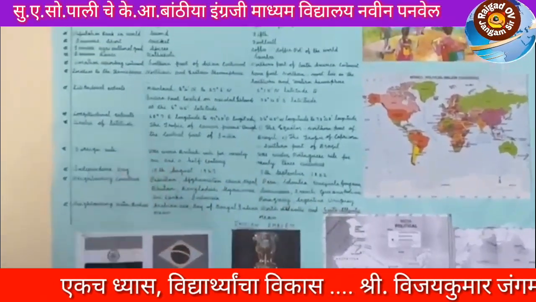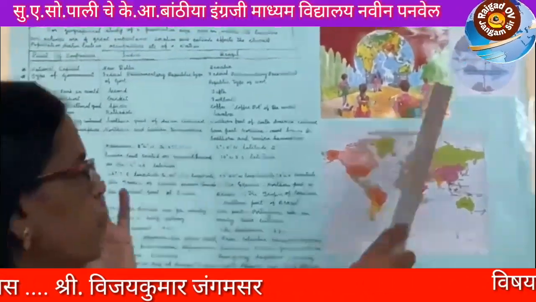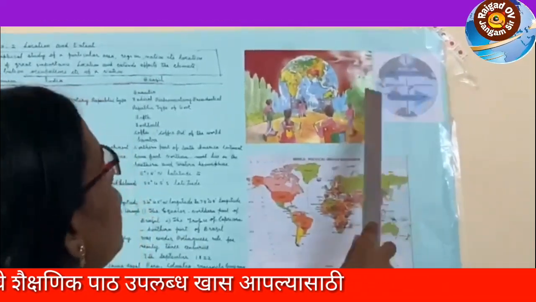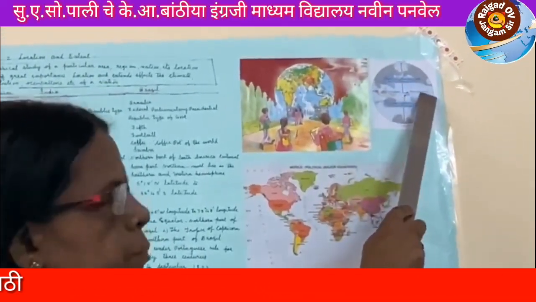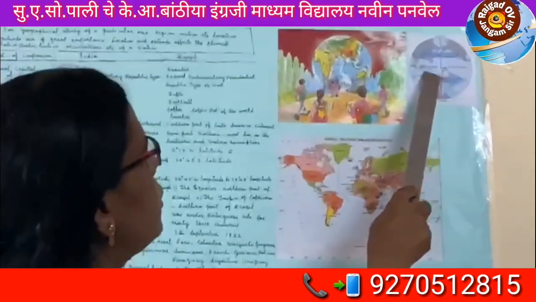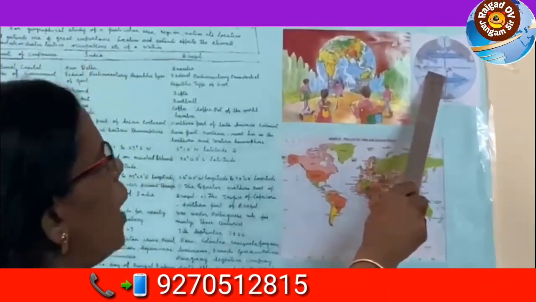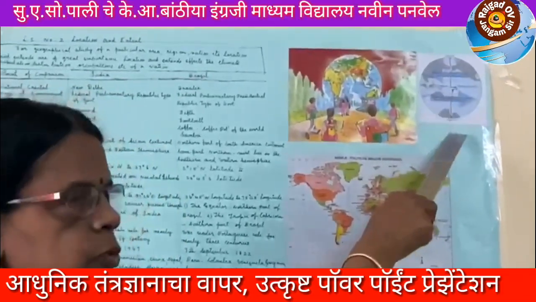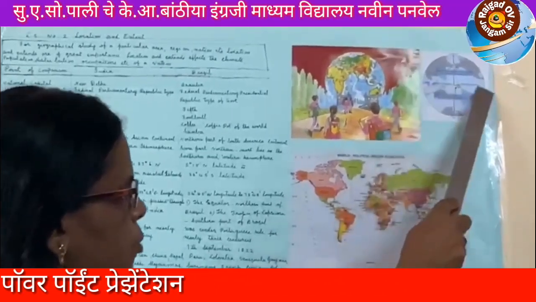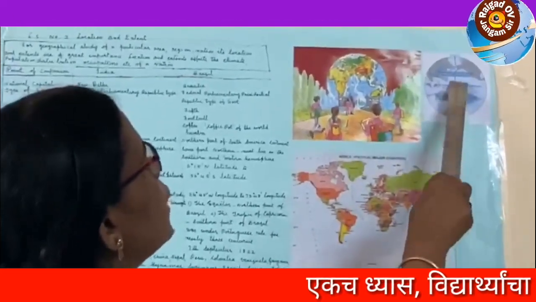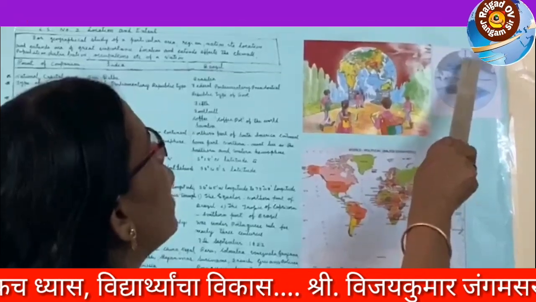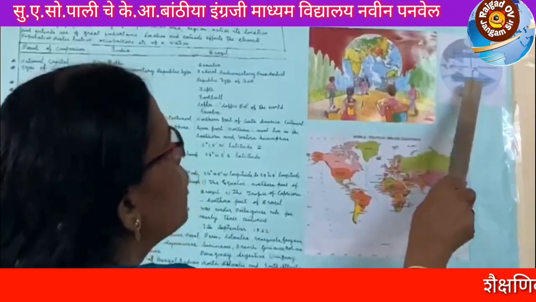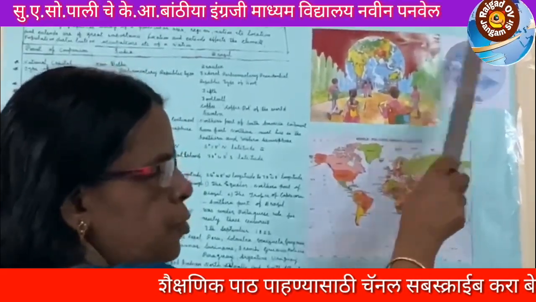Here, this picture is a globe. The globe is 360 degrees, and in the middle of the globe one imaginary line goes around, known as the equator. There are also imaginary vertical and horizontal lines, the longitude and latitude lines. Here is the northern hemisphere and here the southern hemisphere, the north pole and south pole, the tropic of Cancer and the tropic of Capricorn.